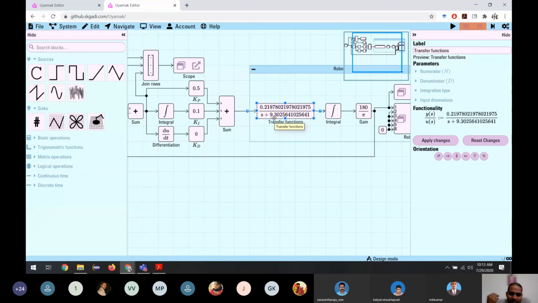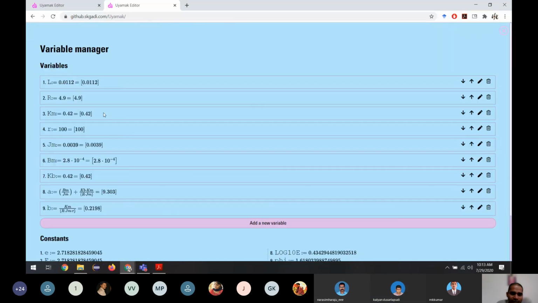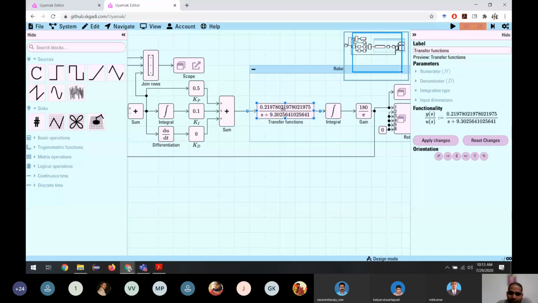From tomorrow we are not going to use these variables. Instead, we're going to put 0.22 and 9.3 as fixed values, and let us see if we can identify them.